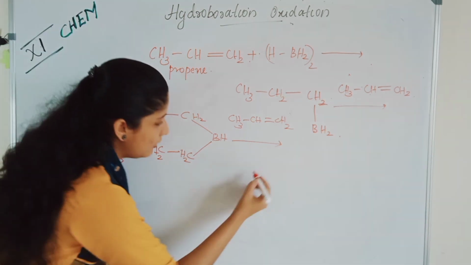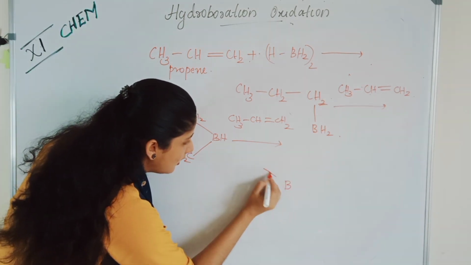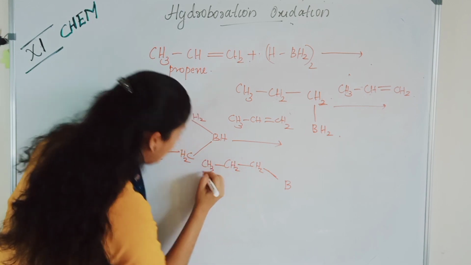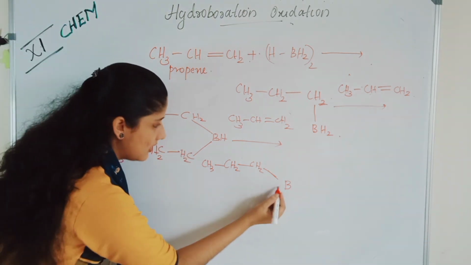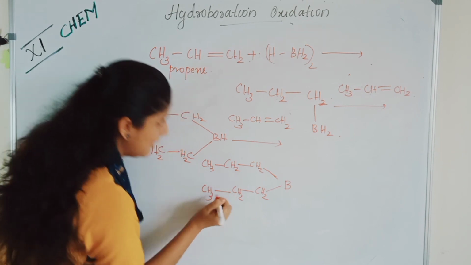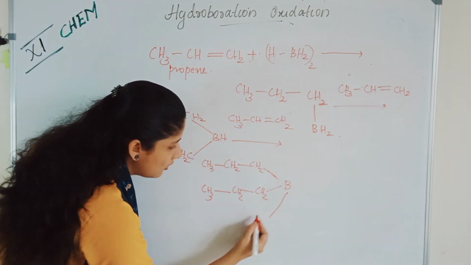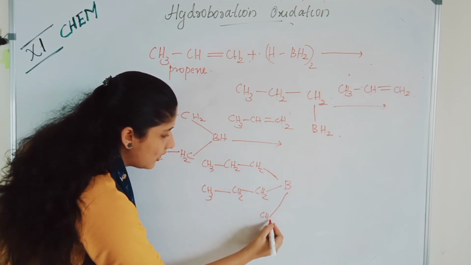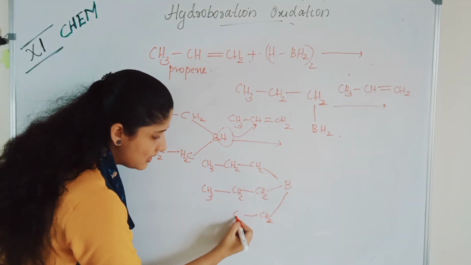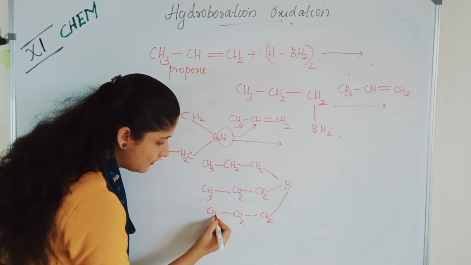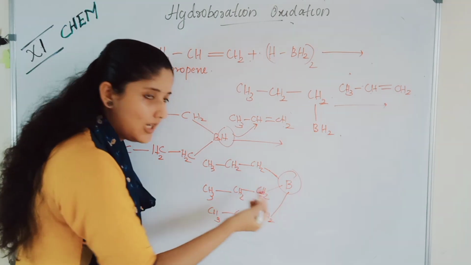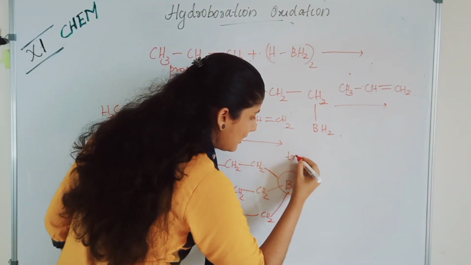So look, here the boron. Here we will get CH2, CH2, CH3. Next, CH2, CH2, CH3. Next the propene we will add. So here this CH2, according to the anti-Markovnikov rule, and this hydrogen will add here. So what will be CH2, CH3. This is what is called trialkyl borane. Boron with 3 alkyl groups, we will call it trialkyl borane.